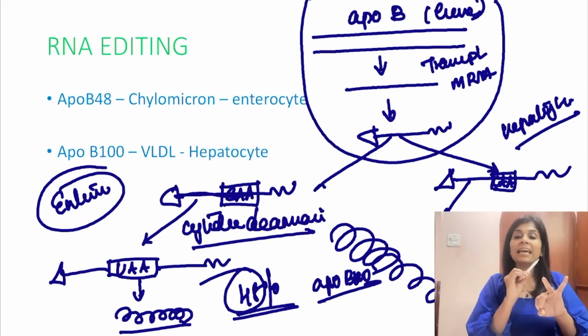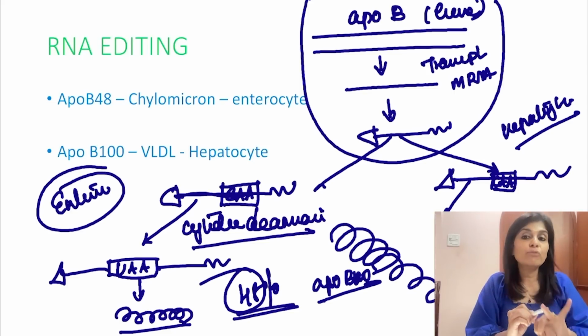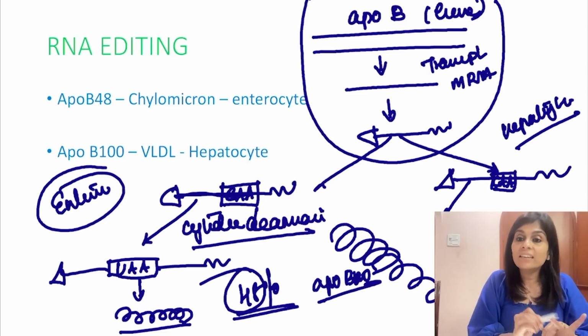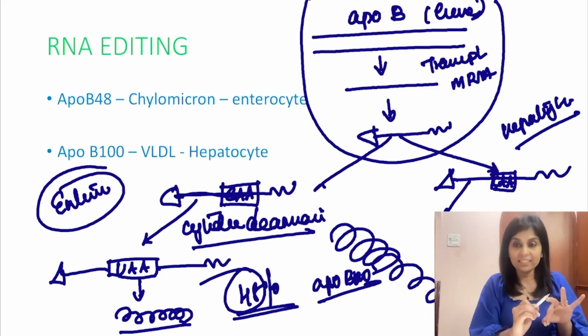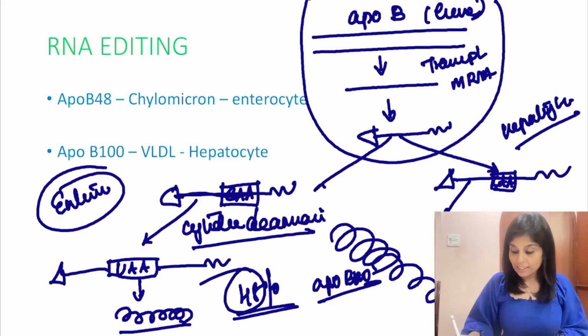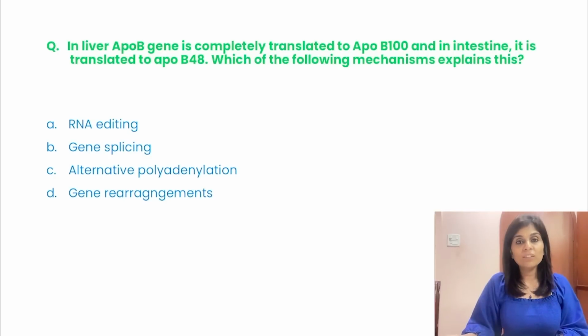Second fact is the enzyme that is responsible for RNA editing and ApoB48 formation is cytidine deaminase. Third fact, cytidine deaminase is present only in enterocytes. Okay, so that's all about this MCQ. So what is the right answer? The right answer is RNA editing.